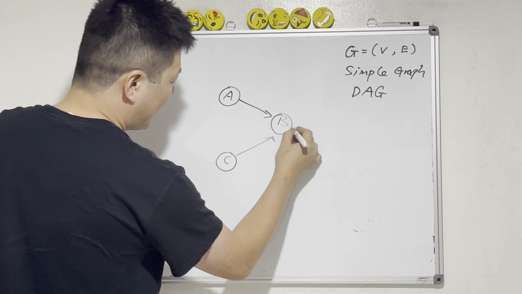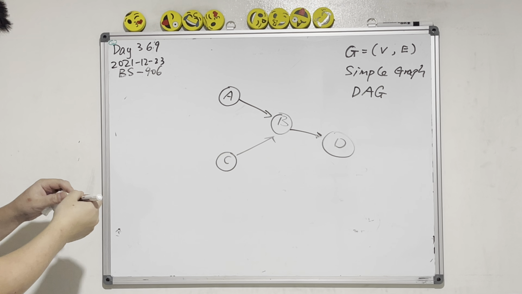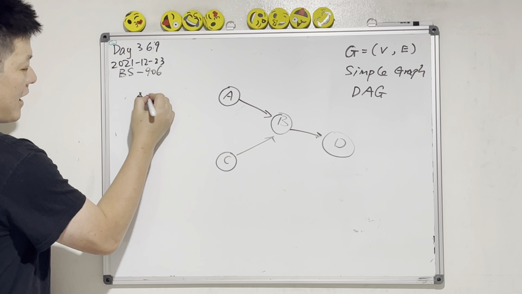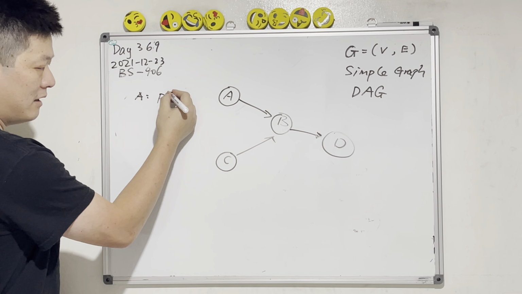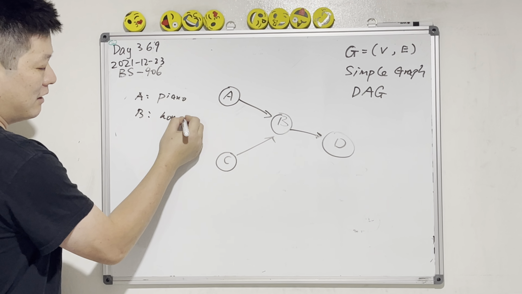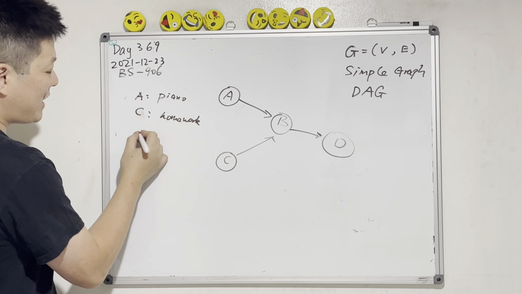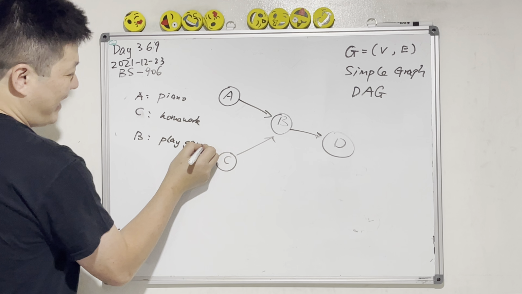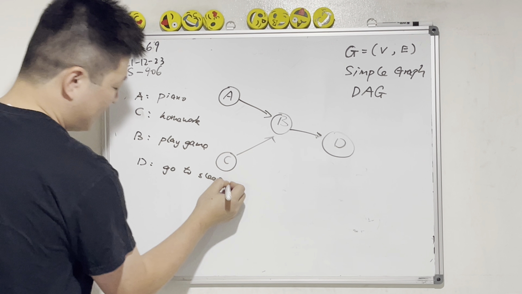Okay, so this is a graph. A means a task: A means you need to play piano. B means you need to do the homework. C is doing homework, and then D is you can play games. And then you need to go to sleep.